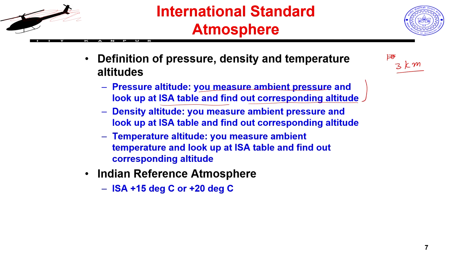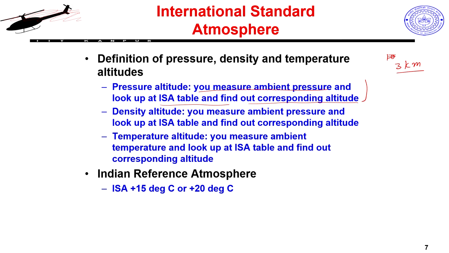So I may be sitting somewhere in Ladakh where I am actually at 3000 meters height, but my sensing may tell me that I am actually at 2500 meters. Why? Because my pressure has changed to a certain value, and as per the ISA tables, that is what I get. So they often talk about this also.